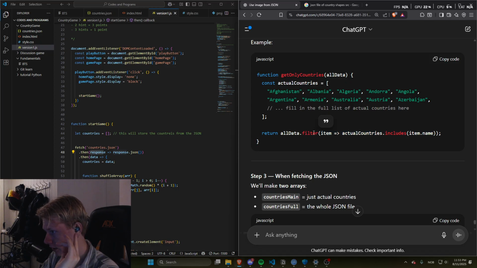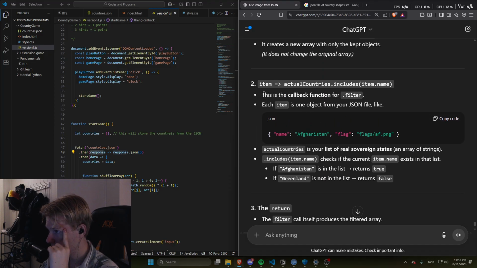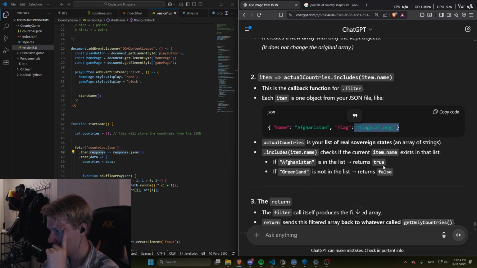And what's inside is the items and an arrow function to all the actual countries arrays, items, which in this case is the name, right? So again, let's read through here. This callback function for filter, each item is one object from your JSON file, like this. Item.name, yeah, that makes sense. And because item name is the key, which is what we have here, if it would call for the flag, it would get this PNG instead.